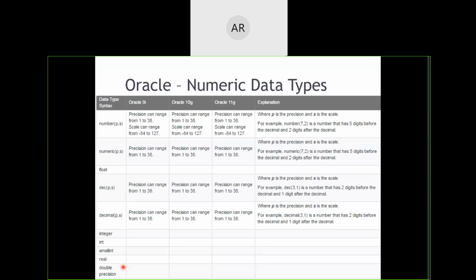Coming next to numerical data types, Oracle supports the different data types I have mentioned here, though a few are not supported by Oracle. Why have I written them? Do remember that SQL is a standard query language.